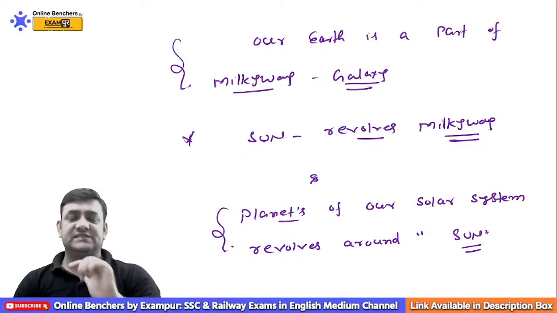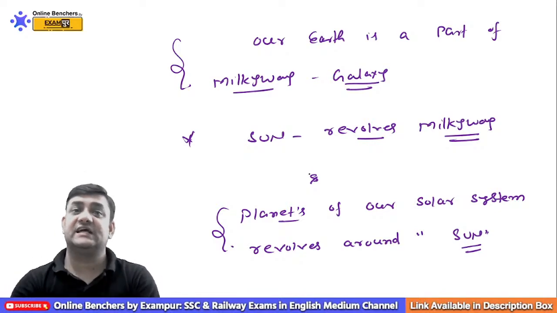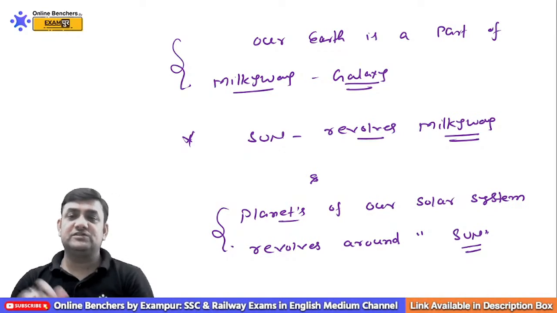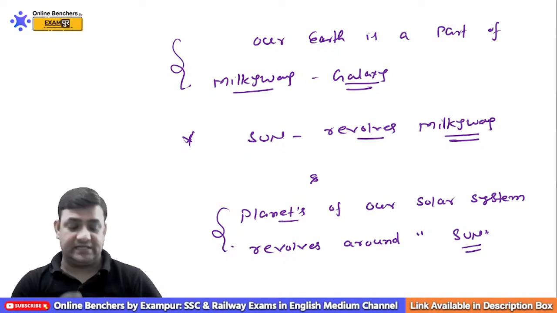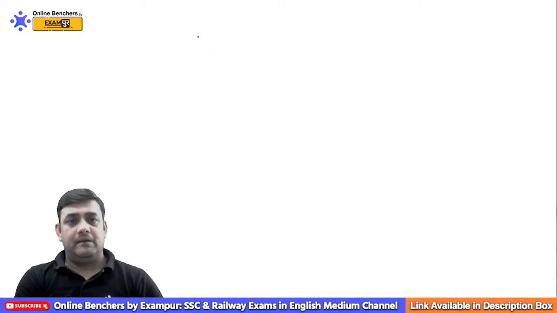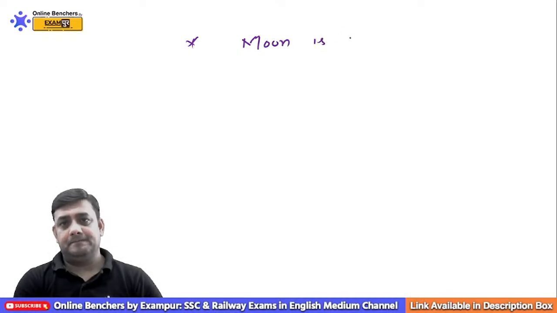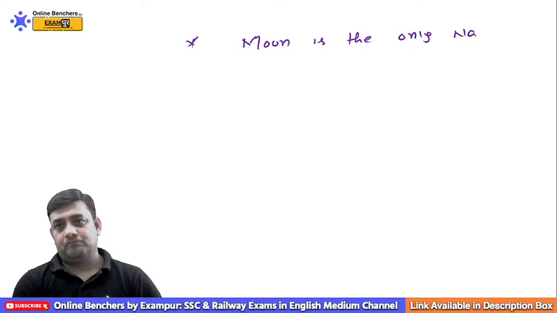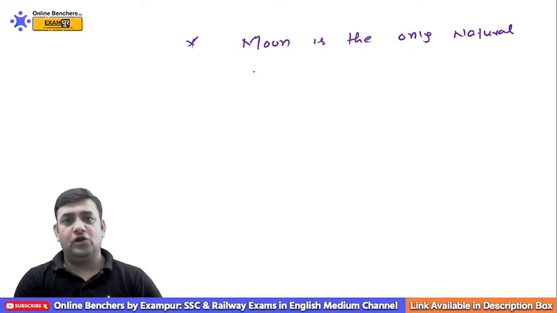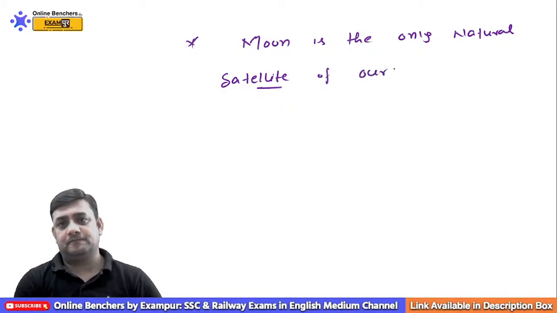Those celestial objects which revolve around the Sun are called planets, and those which revolve around planets are called satellites. Moon is the only natural satellite of our Earth.